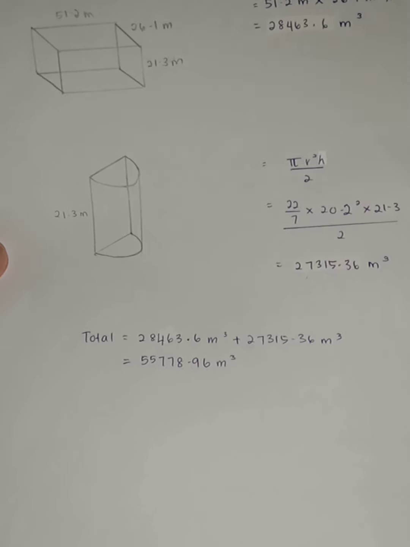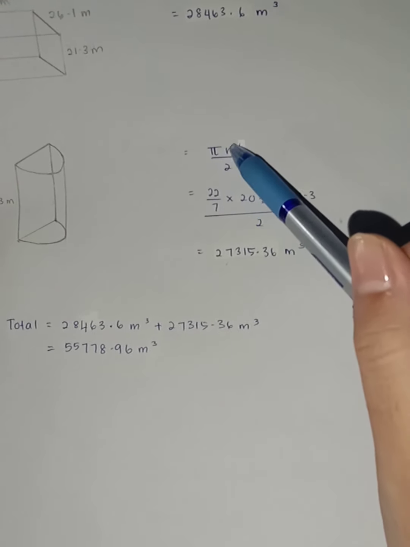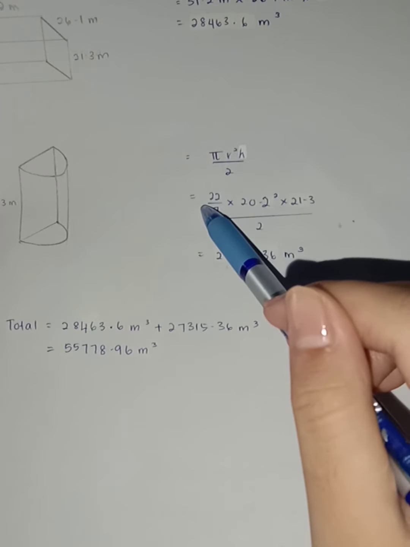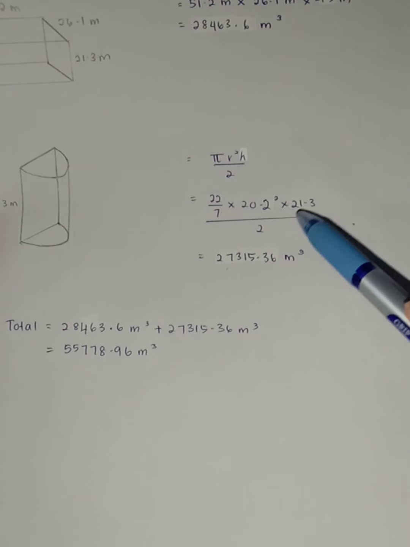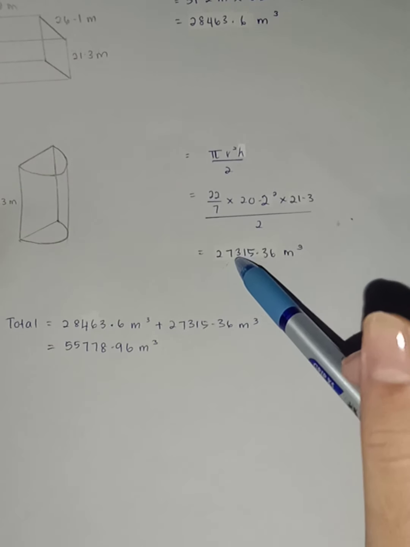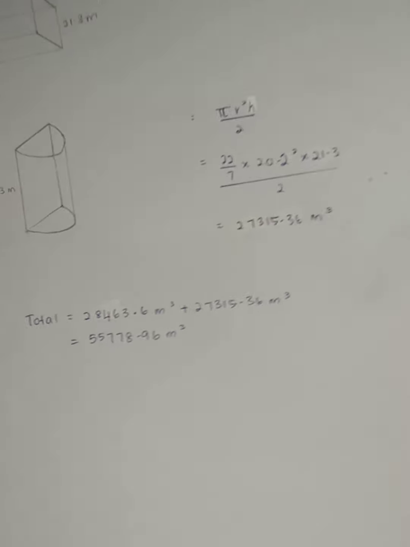The White House also has a half cylinder shape, with 21.3 meters as the height and a radius of 20.2 meters. So we can use the formula pi r squared height over 2, equal to 22 over 7 times 20.2 squared times 21.3 over 2, which is equal to 27,315.36 meter cube.